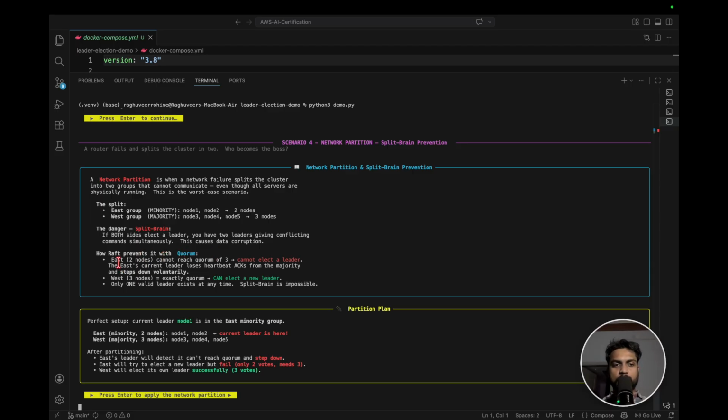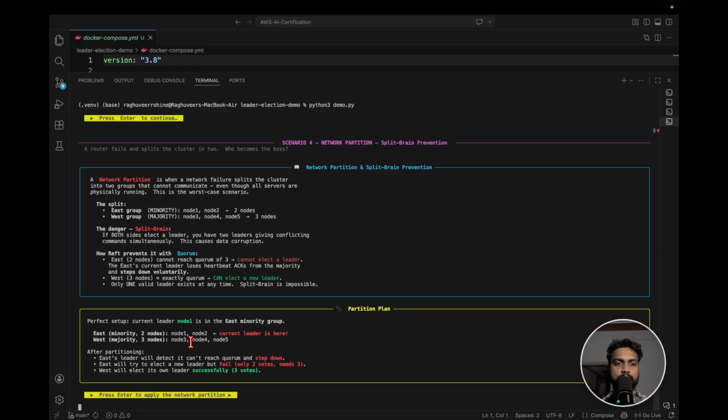So the east's 2 nodes cannot reach the quorum, because we need at least 3 votes, so they cannot elect a leader. The east's current leader loses heartbeat acknowledgement from the majority and steps down voluntarily. And in the other section we have the west, which has 3 nodes, exact quorum, and can elect a new leader. So only one valid leader exists at any point of time. So split brain is impossible with this quorum, because we have 5 total nodes.